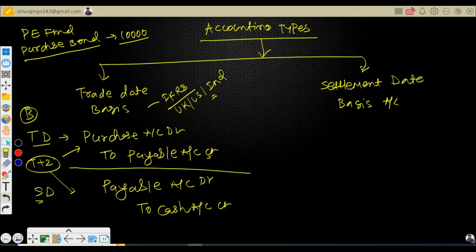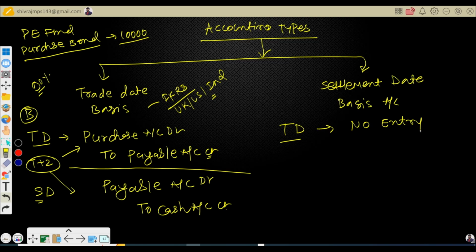That's the process. And now your question would be, sir, how can I recognize which accounting method my fund is following? So most of the funds, 90% of funds, follow the trade date method only. Why? To avoid any kind of risk, and also this method is very transparent and unique. So now your question would be, what if the same scenario, how can we record it under the settlement date basis? Under the settlement date basis, on trade date, no entry required.